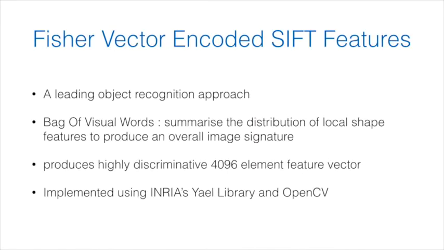Firstly, on the object recognition side of things, Fisher vector encoded SIFT features have shown state-of-the-art performance for object recognition, and this feature set will be utilized for this project. This is a leading bag of visual words approach to object recognition and could prove successful for other semantic classification problems, as has been shown. The bag of visual words approach essentially summarizes the distribution of local feature primitives, in this case 128 element SIFT features, to produce a highly discriminative image signature. This is implemented using INRIA's Yael library and OpenCV, both via their respective Python interfaces.